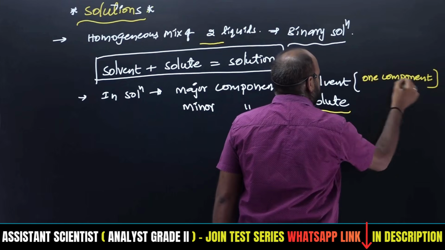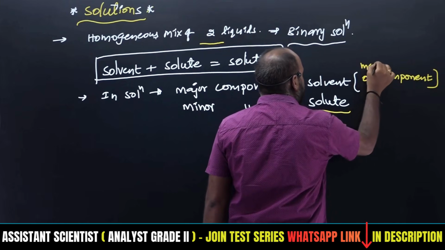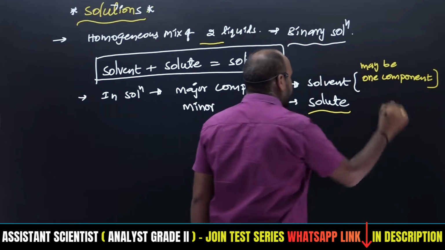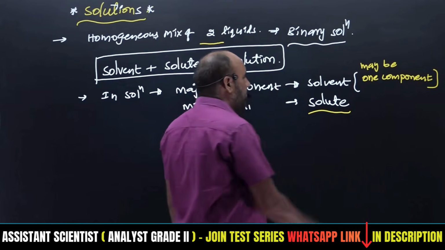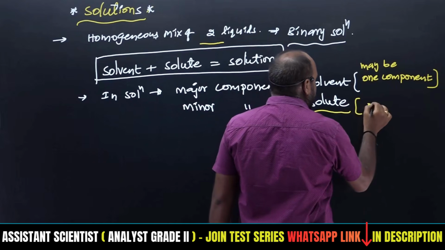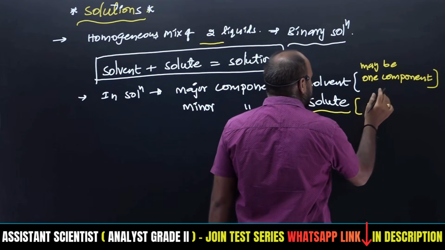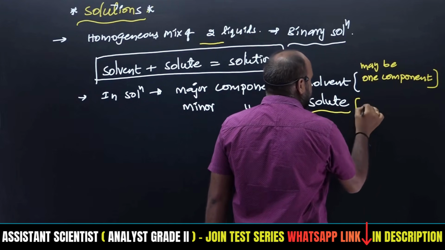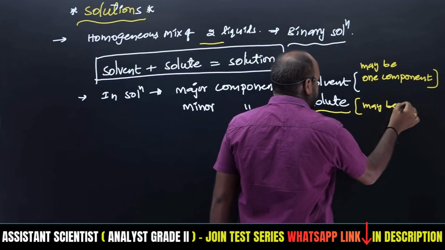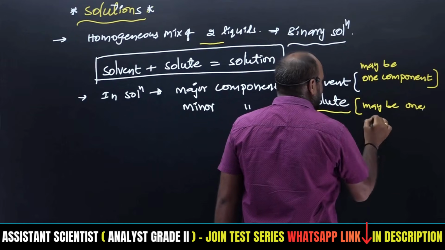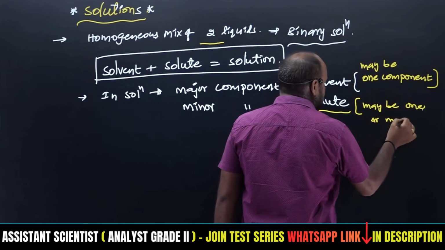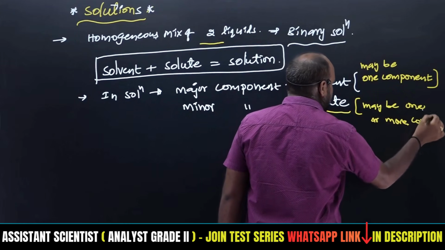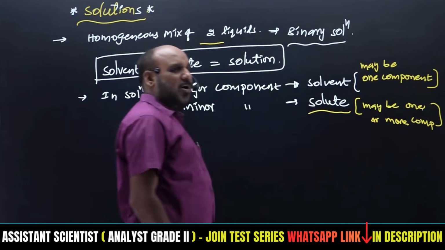The solute may be one or more than one components.